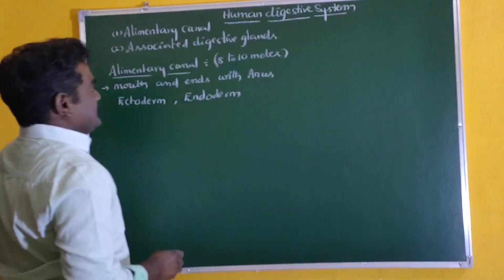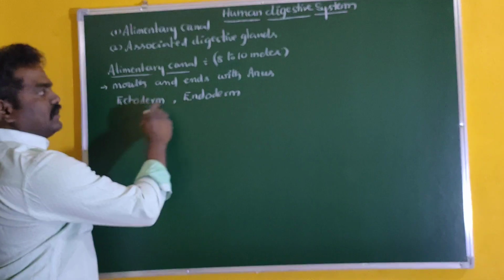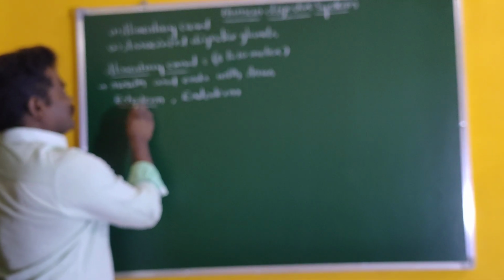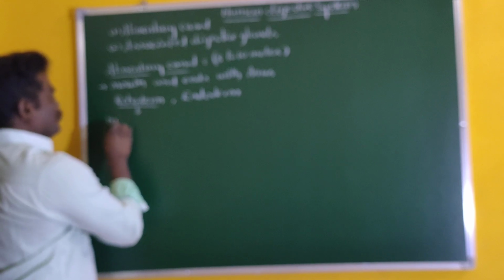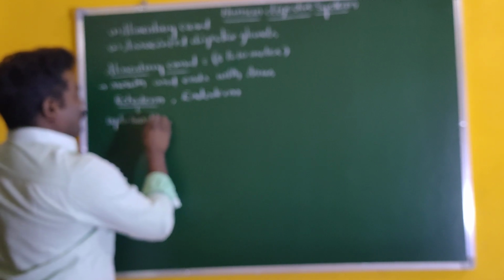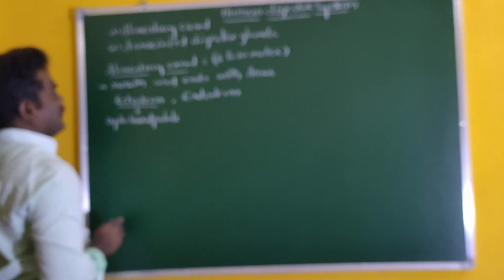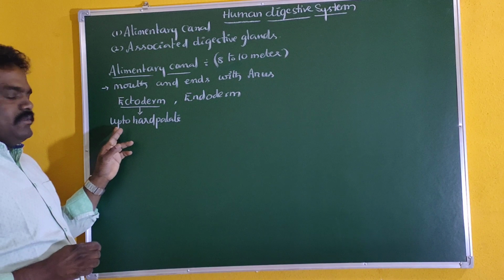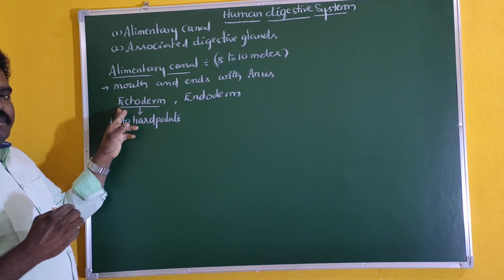What are the derivative structures of the alimentary canal from ectoderm and endoderm? From the ectoderm, up to the hard palate are structures derived from the ectoderm.